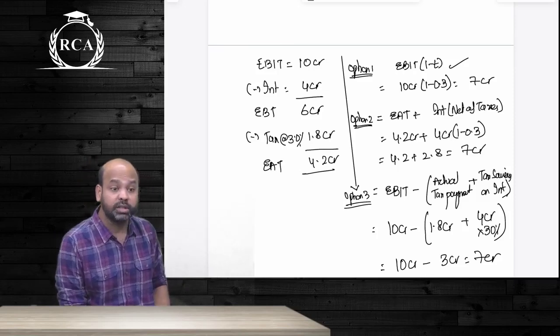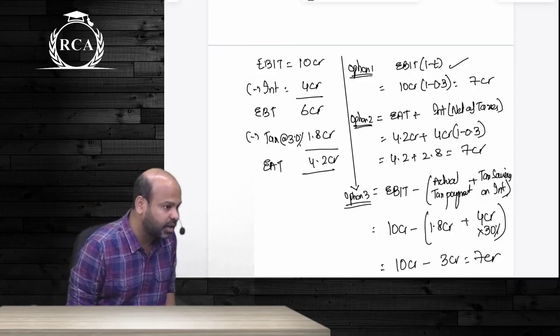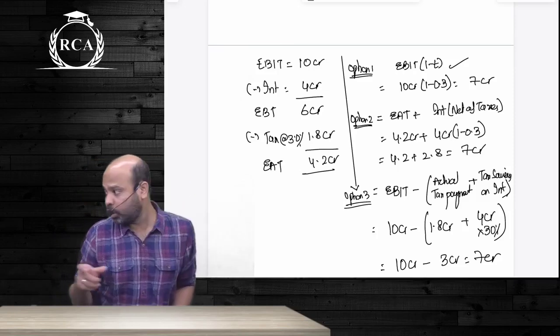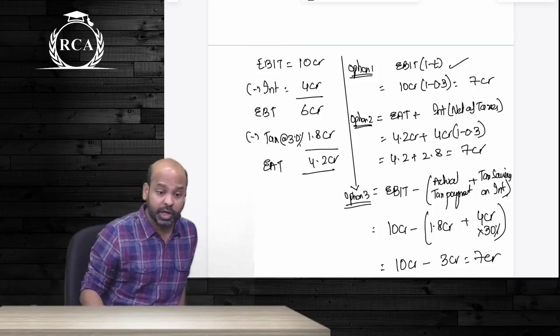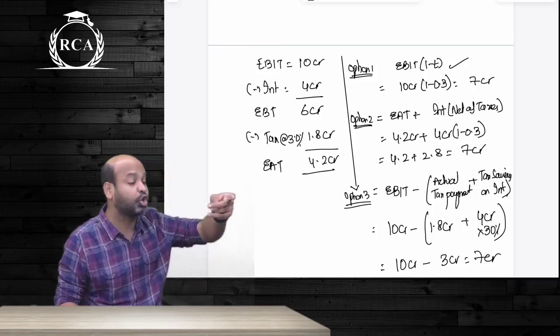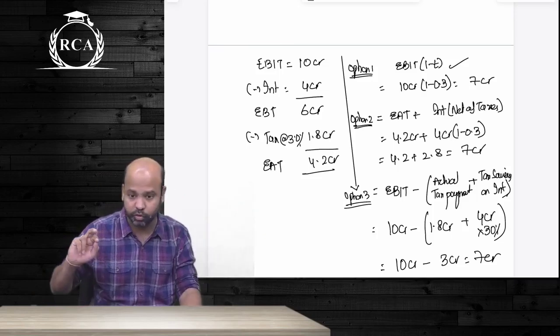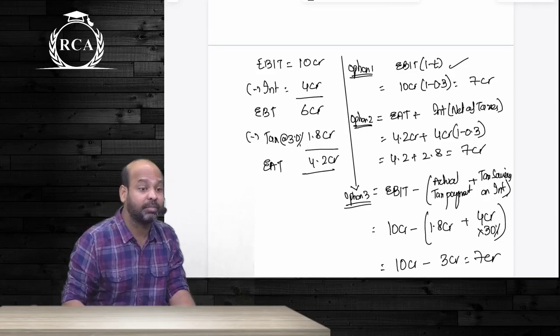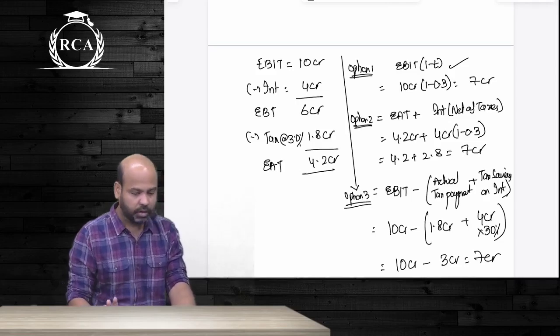Also, we do not consider any provisions for expenses for EVA computation. We only take expenses as and when they are incurred. So if at all they give provision for warranties, provision for doubtful debts, you're supposed to add it back to your capital invested. You're also supposed to add it back to your operating profit. You do not have to worry about the tax implications of these adjustments. Is that understood?